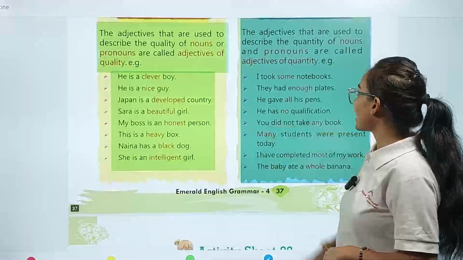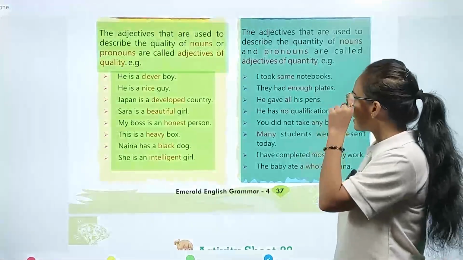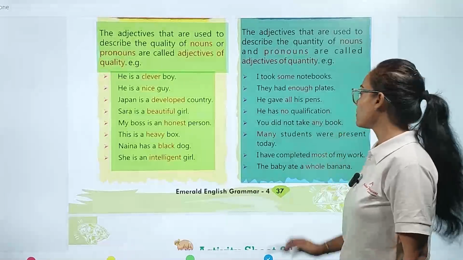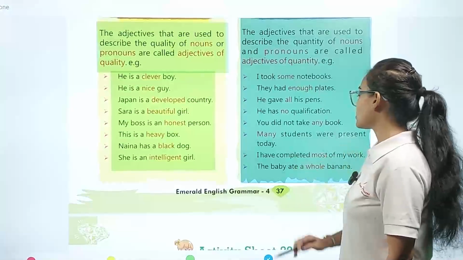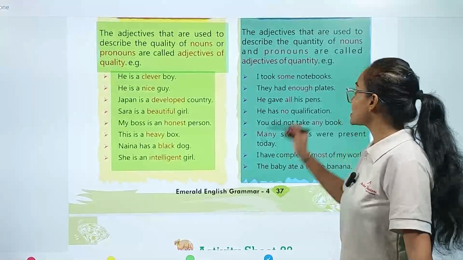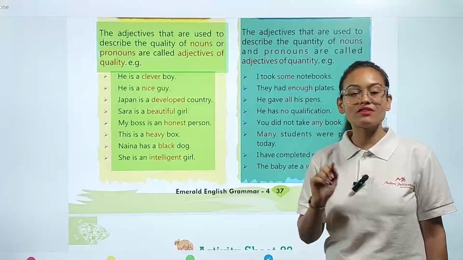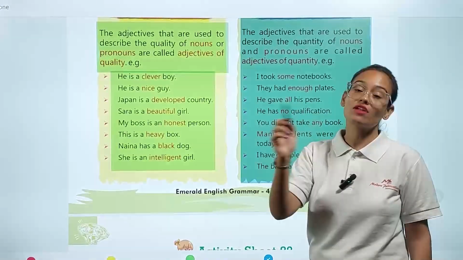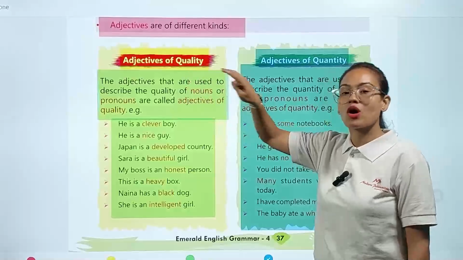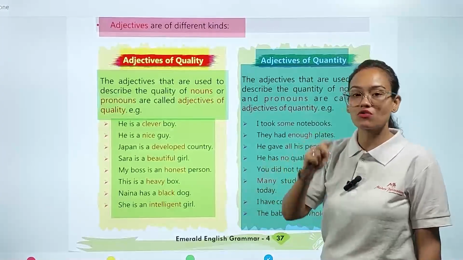Example: I took some notebooks. They had enough plates. He gave all his pens. He has no qualification. You did not take any book. Many students were present today. I have completed most of my work. The baby ate a whole banana. So some, enough, all, no, any, many, most, whole: all these adjective words are describing the quantity of noun or pronoun words. Adjective of quality shows the quality of noun and pronoun words. Adjective of quantity shows the quantity of noun or pronoun words.